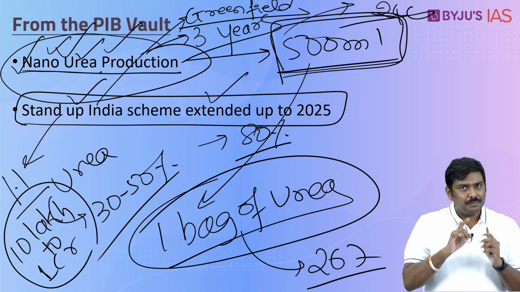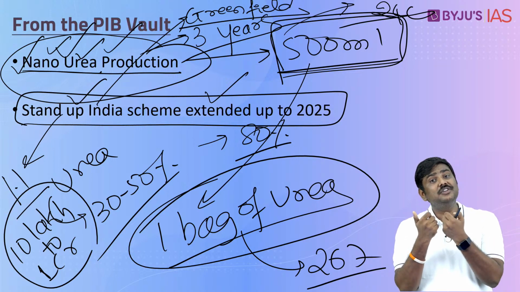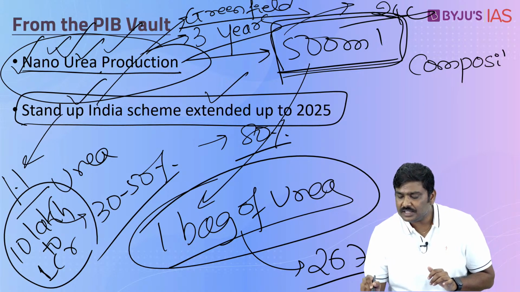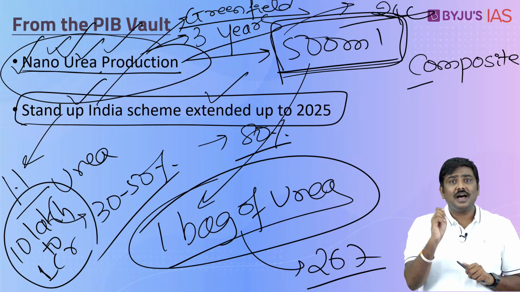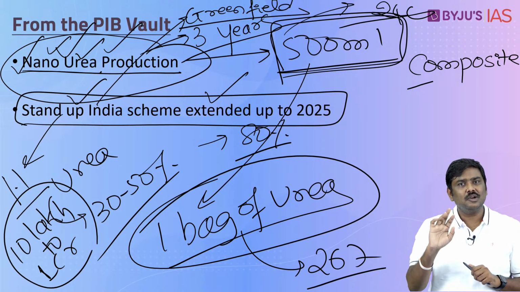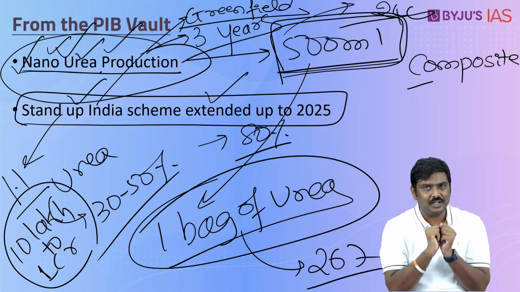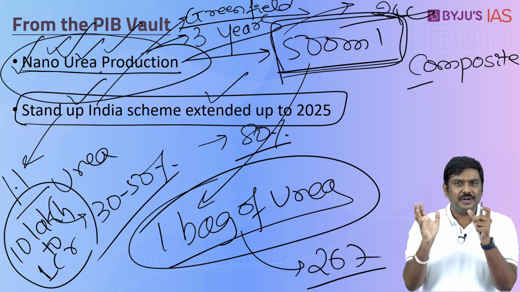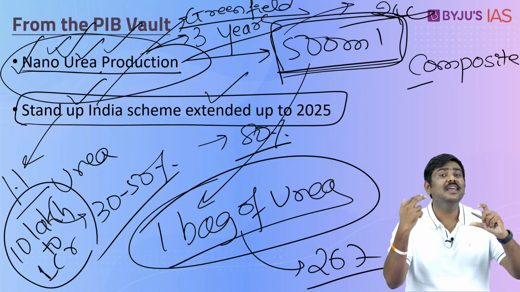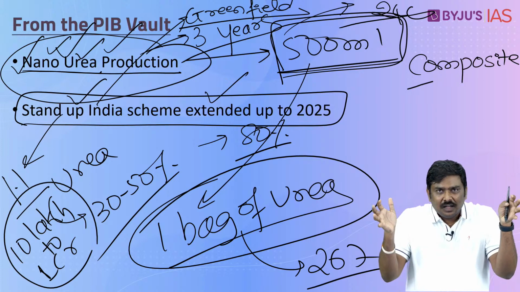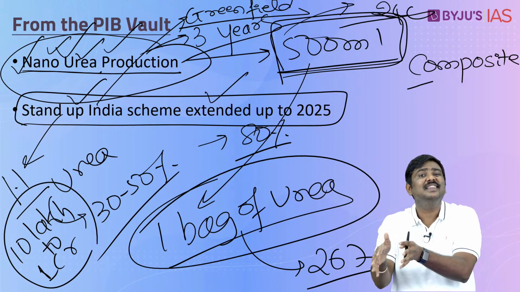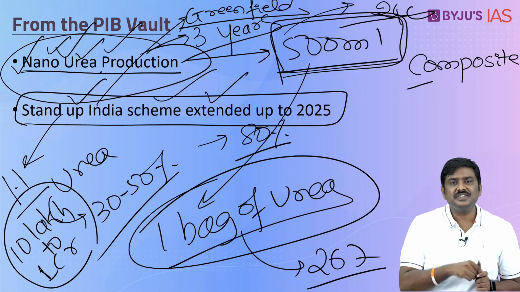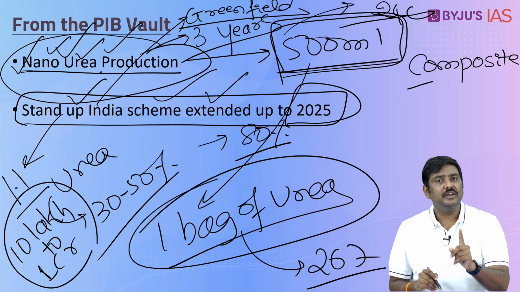And when I say loans, please be very, very careful. The term is very, very tricky here. These loans are composite loans, and UPSC can use this also in the statement. These loans are not just term loans. These loans are not just working capital loans. These are composite loans. Now the question is, what is a composite loan? A composite loan has a component of a term loan as well as a working capital loan, right? So a mixture of both of these will be present in these kinds of loans, which is called a composite loan. And Government of India says we will extend this particular scheme up to 2025 now.